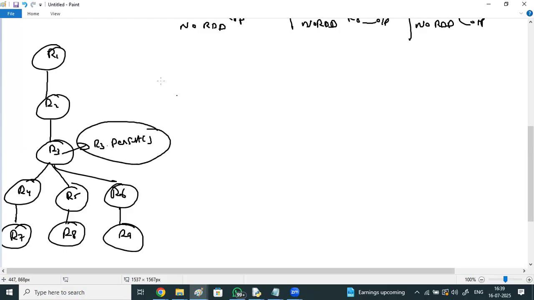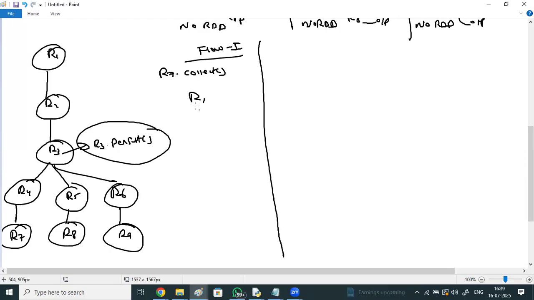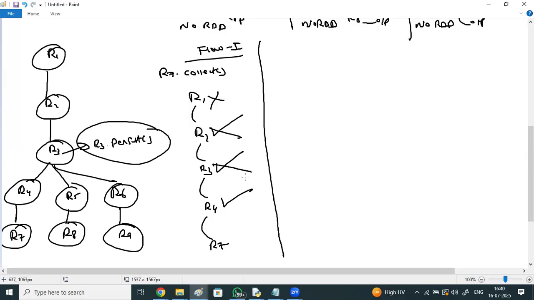Whenever you persist, what happens? Execute flow 1: R1, R2, R3, R4, R7. R7 dot collect, or any action you say. The flow begins from R1, R2, R3, R4, R7. Whenever the next one is ready, the previous one gets removed.